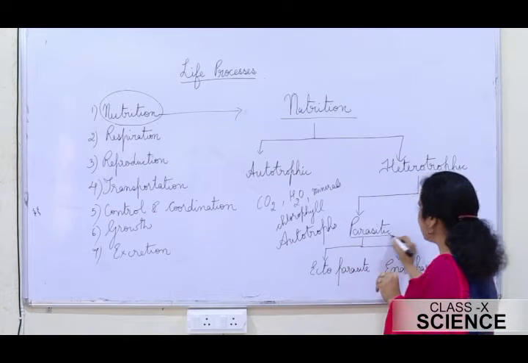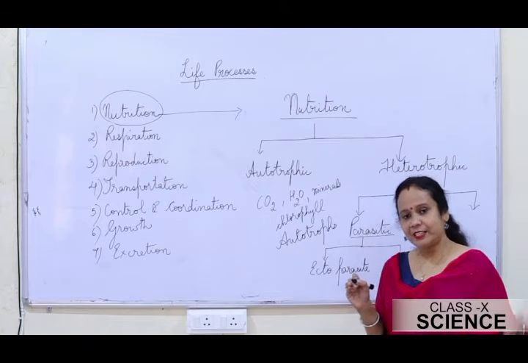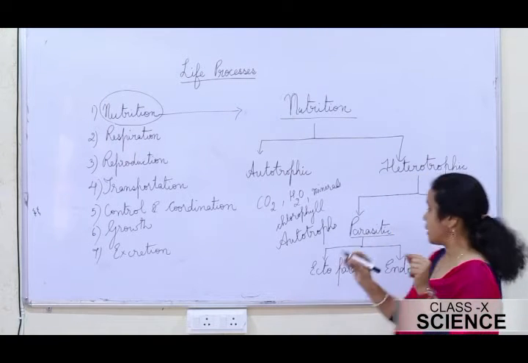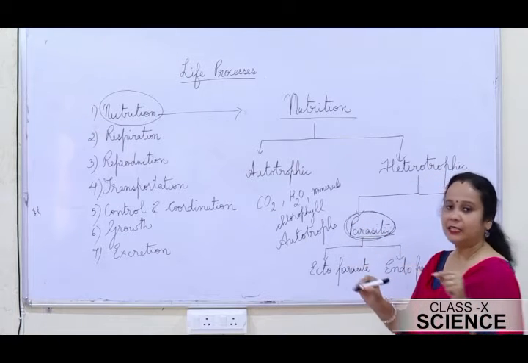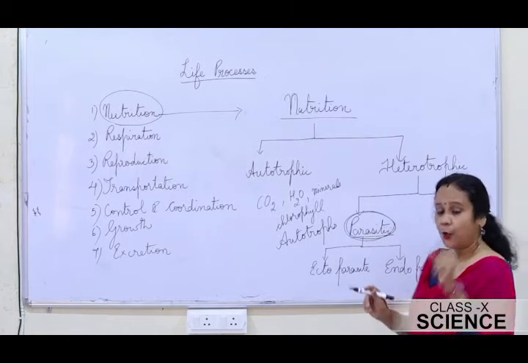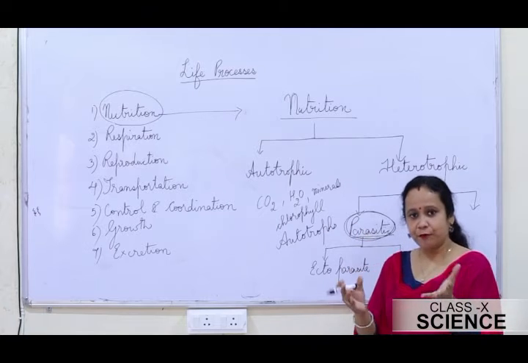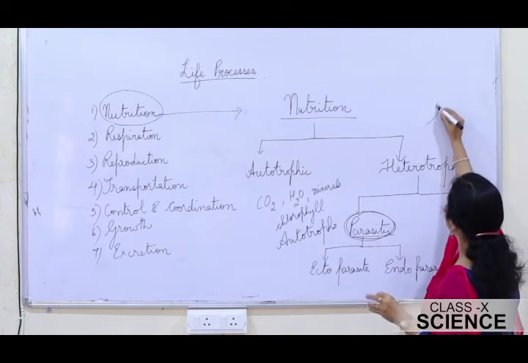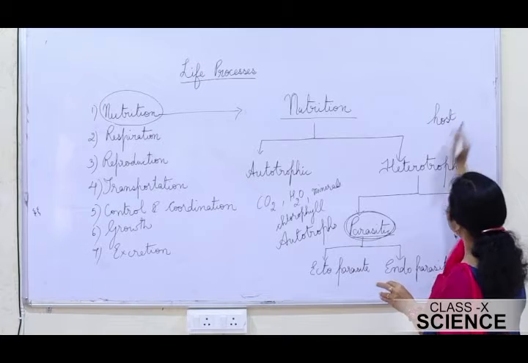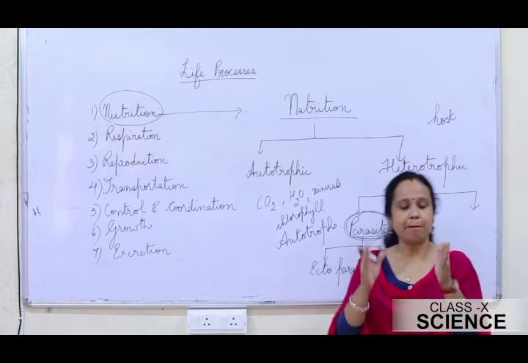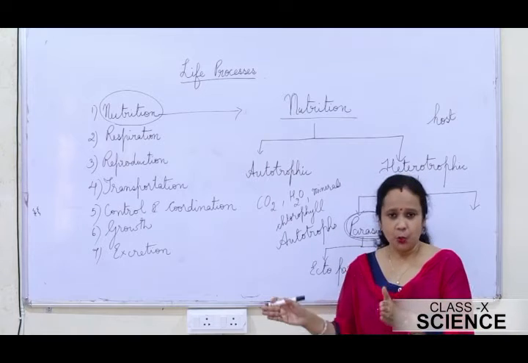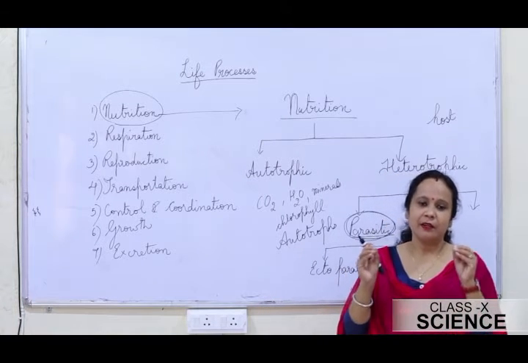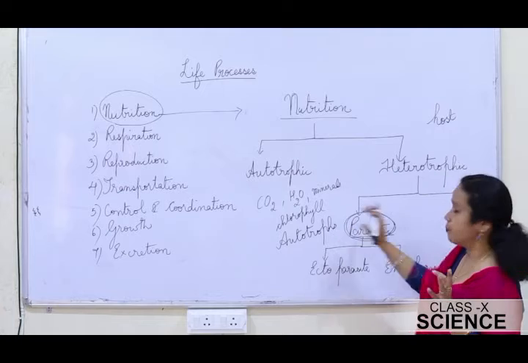That organism which derives food from the other living organism is called the parasite, whereas the organism from which the food is derived is called the host. In a parasitic mode of nutrition, it's only the parasite which is benefited, but there is no benefit for the host. The host actually is always harmed.